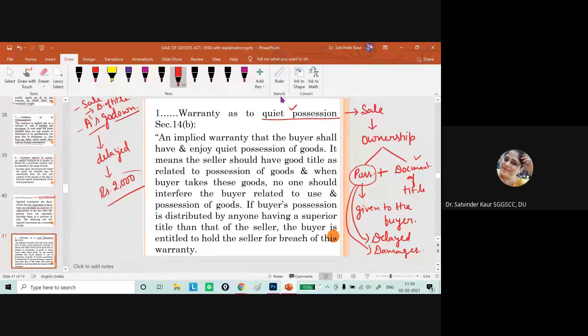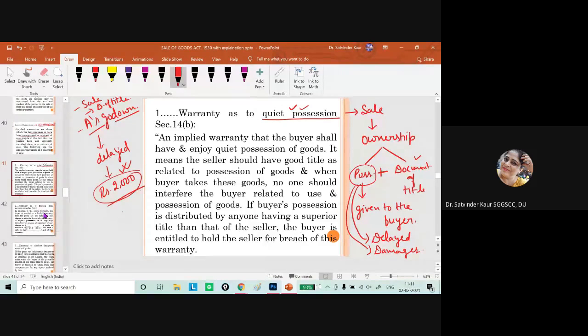So in this particular case, if the buyer collects the goods himself, he can claim this damage, or he can ask A to bear this expenditure for the possession of the goods. So implied warranty with respect to possession is important. If any other person interferes or has a superior right or title than the seller, then the buyer has the right to get the goods, and any money or expenditure borne or any damage suffered by the buyer, he can recover from the seller itself.